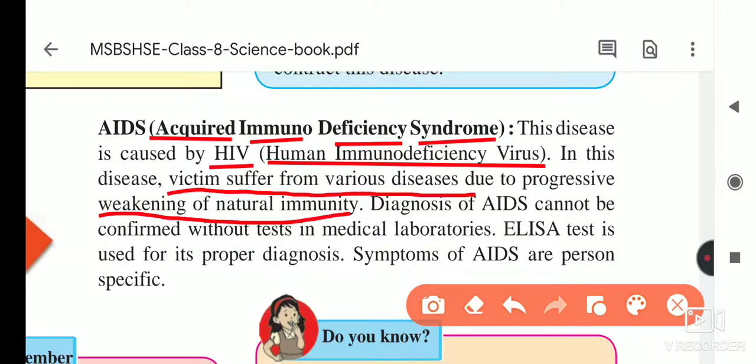So diagnosis of AIDS cannot be confirmed without a test. We have to do the test for this in medical laboratories. The ELISA test, which test?